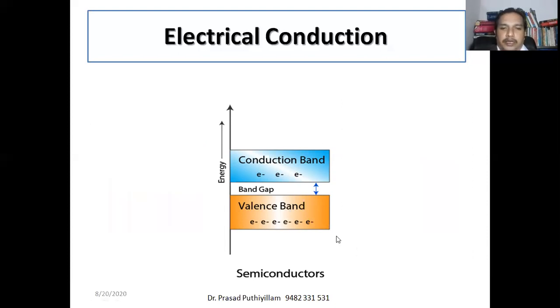Okay, so in the case of conductors, it is clear that they can be used as such for their conducting properties. Whereas with insulators, it is very difficult to make them conduct electricity, or even thermal energy. With semiconductors, there is a possibility that we can overcome this band gap, or we can use some extra energy, or we can make more electrons free.